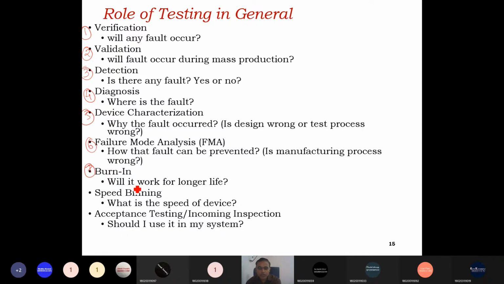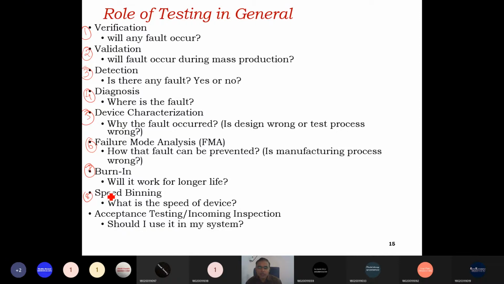Burning: will it work for a longer life, right? So will our design work for a longer life or not. That can be tested using burn-in. Then speed binning. That means if we have designed for high speed applications, then we have to check the actual speed.